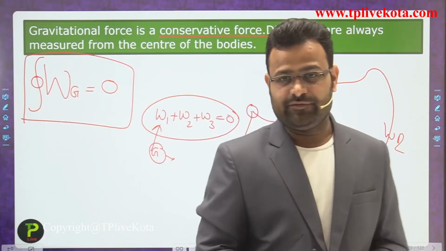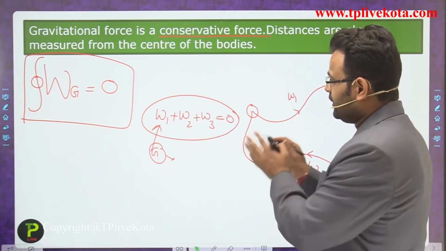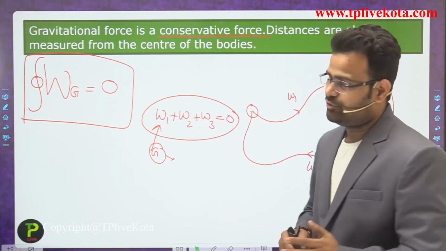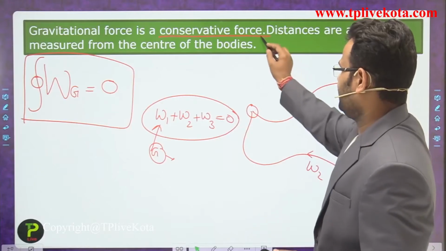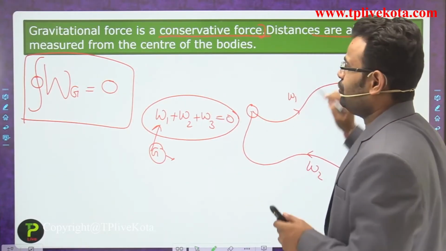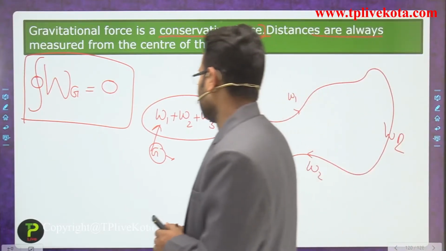It is a conservative force, guys, and due to that reason for a closed loop the total work done is equal to 0. So that is the nature of a conservative force. Distances are always measured from the center of the bodies.